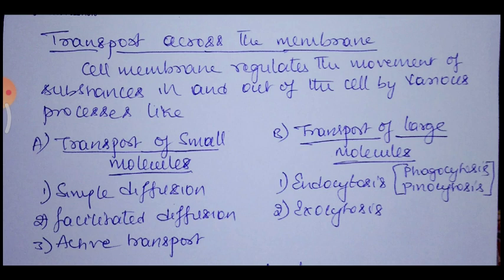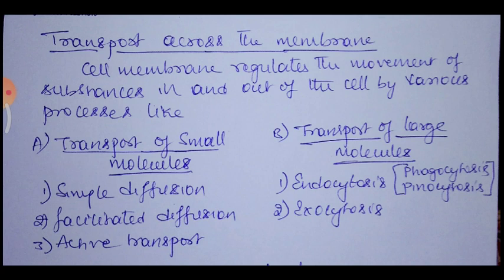The transport mechanisms that take place through the membrane can be discussed under varied headings. So let us begin. The transport across the membrane. The molecules which are going to be transported between two different regions across a membrane are transported by various processes or mechanisms. So the cell membrane regulates the movement of substances in and out of the cell by various processes.